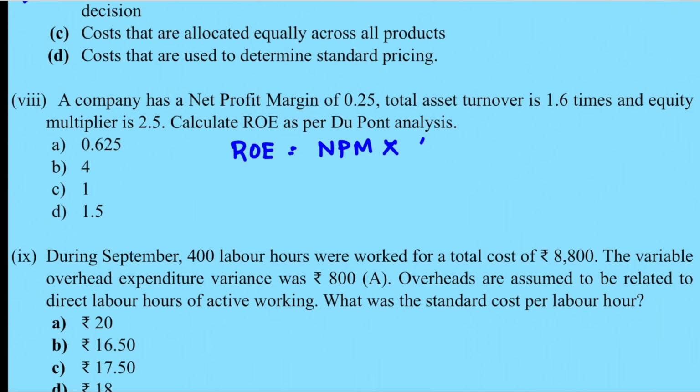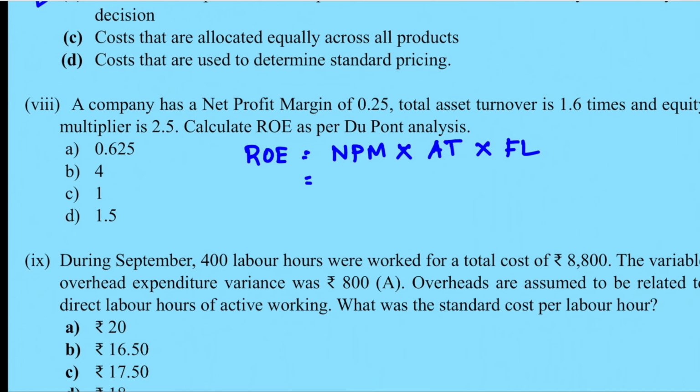Second one is asset turnover. Third one is financial leverage. Financial leverage is also called as equity multiplier. So net profit margin is 0.25, asset turnover is 1.6 and equity multiplier is 2.5. So return on equity is 1.